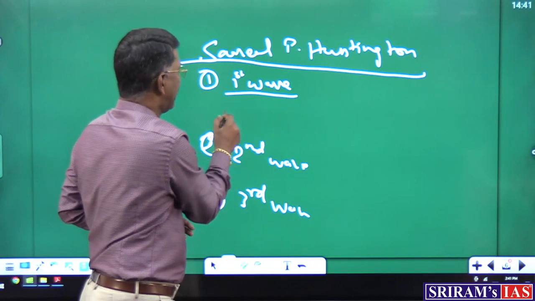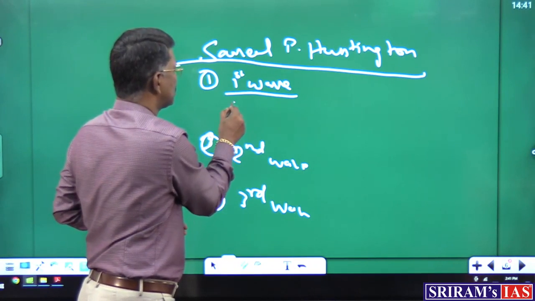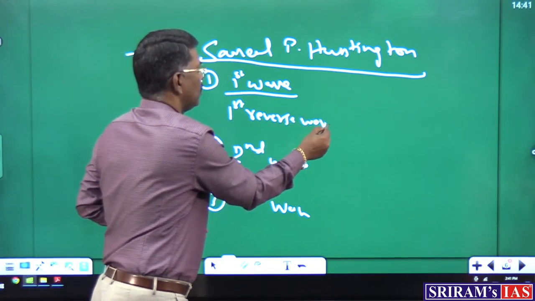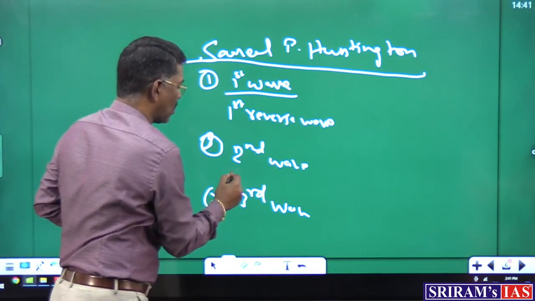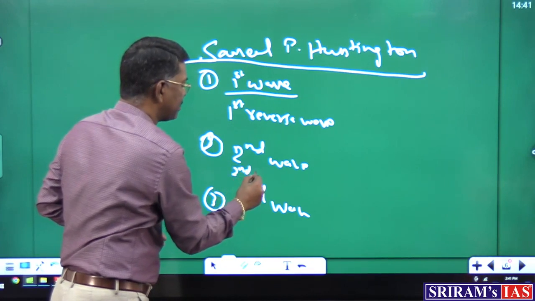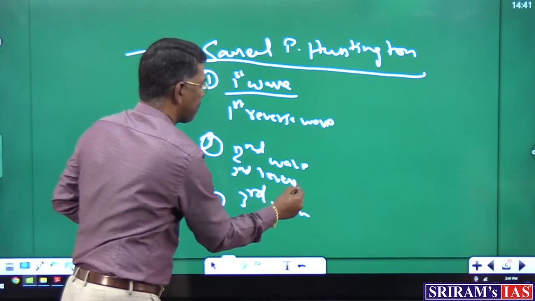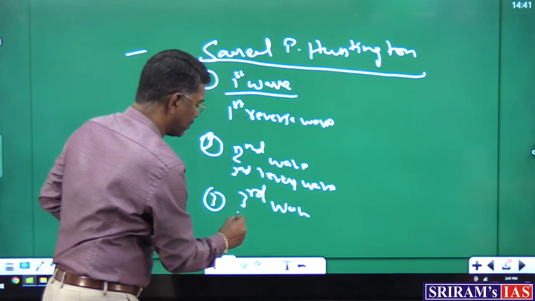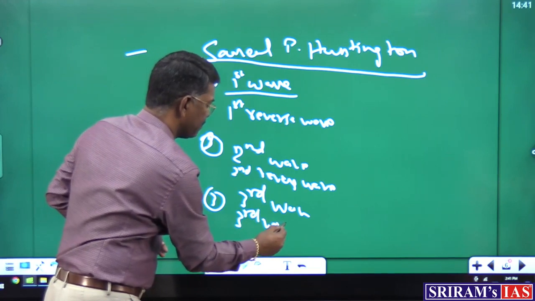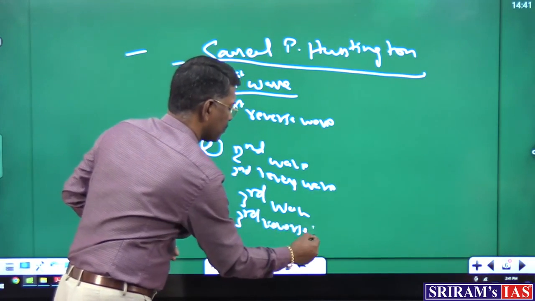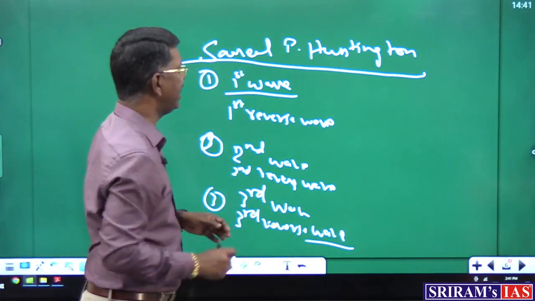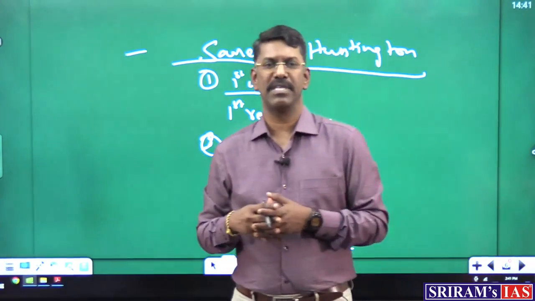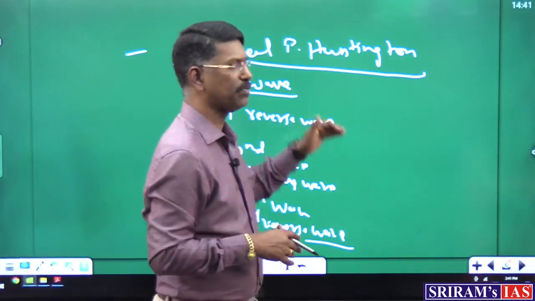And once the first wave happened, there is another possibility, the first reverse wave. And when the second wave becomes strong and predominant, then immediately there is an impact of the second reverse wave. And when the third wave becomes popular, immediately the impact of the third reverse wave. So, these are the ideas. So, when I look into the concept of democracy from the point of view of Mr. Huntington, into the nature of the first perspective.